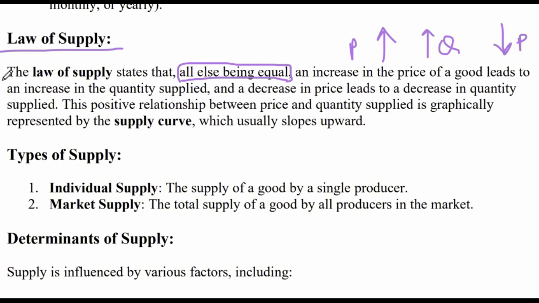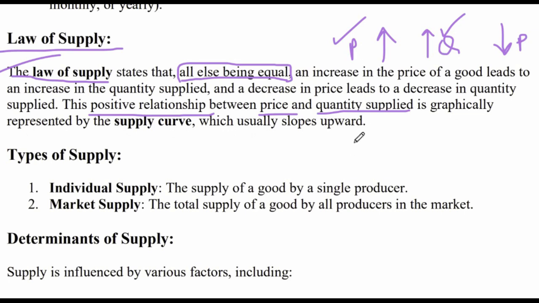This is the law of supply. The positive relationship. Why positive? Because if one goes up, the other goes up. Between the price and the quantity supplied is graphically represented by the supply curve, which usually slopes upward.